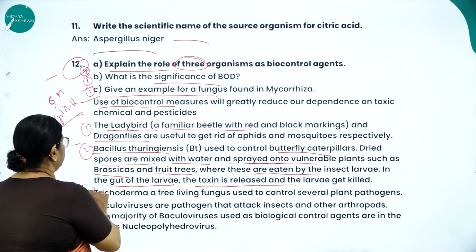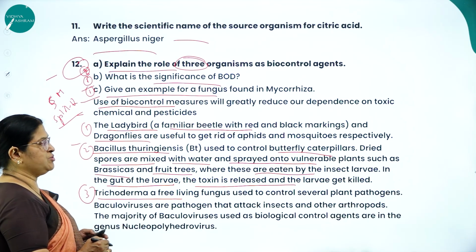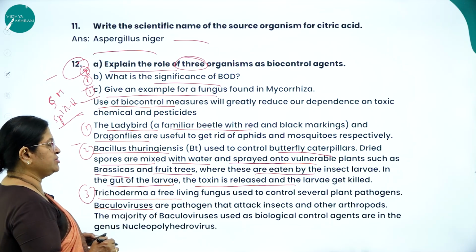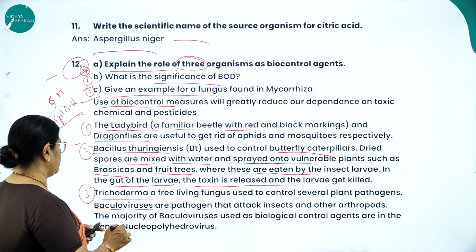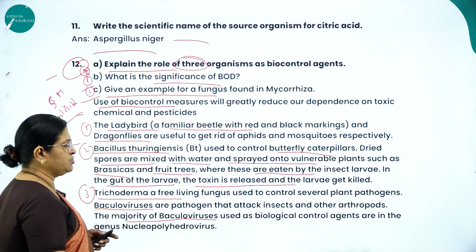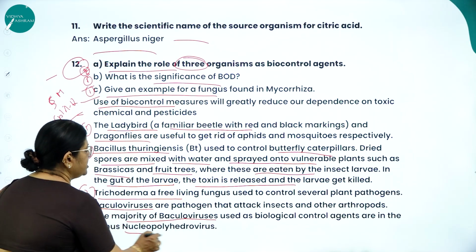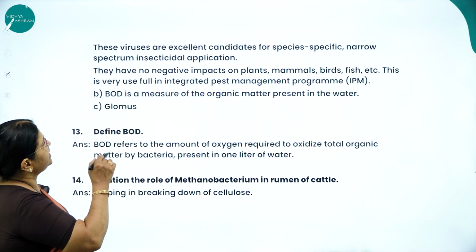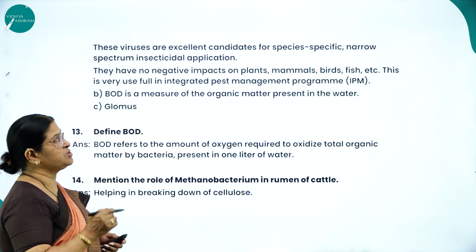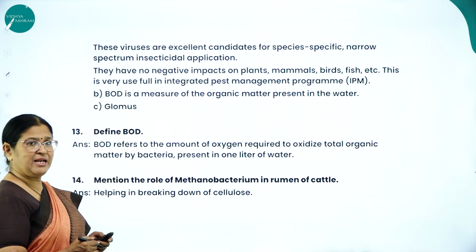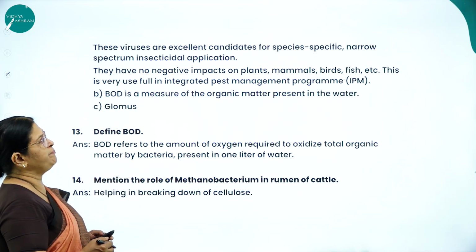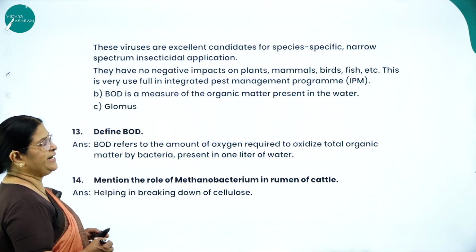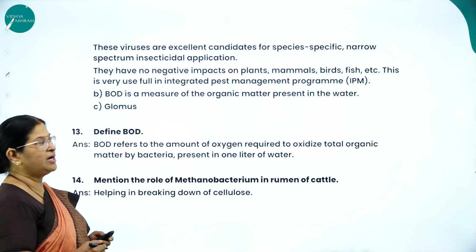Third example, Trichoderma, a free-living fungus used to control several plant pathogens. Another one is baculoviruses, which are pathogens that attack insects and other arthropods. The majority of baculoviruses used as biocontrol agents are in the genus of what? Nucleopolyhedrovirus. Next, these viruses are excellent candidates for species-specific narrow-spectrum insecticidal application. They have no negative impacts on plants, mammals, birds, fish, etc. This is very useful in the integrated pest management program, which is called IPM.